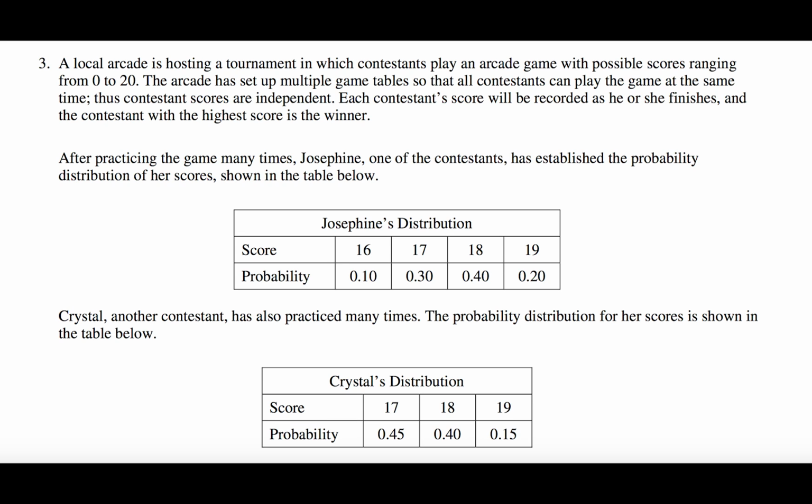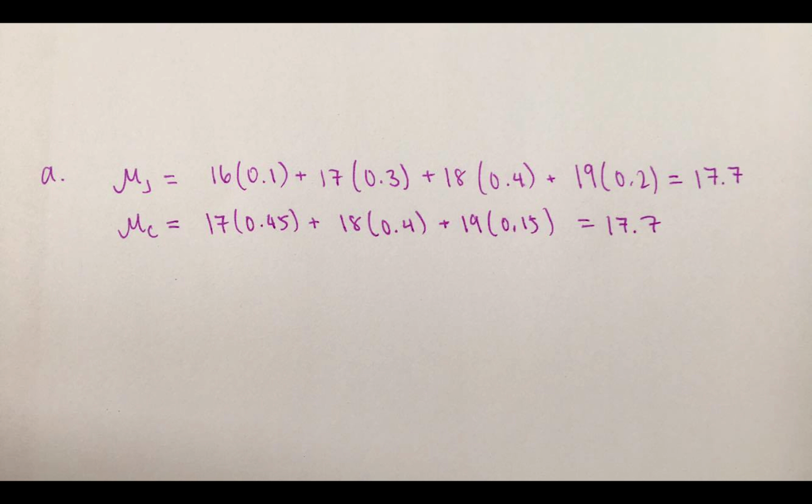Crystal, another contestant, has also practiced many times. The probability distribution for her scores is shown in the table below. A. Calculate the expected score for each player. To get an expected value, you take the x values, multiply by their probabilities, and get the sum. So for Josephine, her expected value is 16 times 0.1 plus 17 times 0.3 plus 18 times 0.4 plus 19 times 0.2 to get an expected value of 17.7. For Crystal, we'd go through the same process and get an expected value of also 17.7.